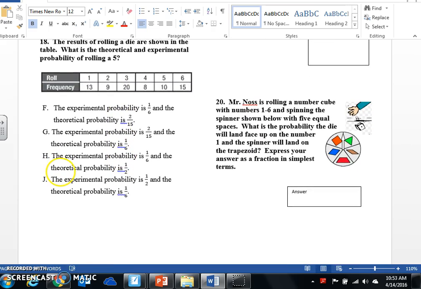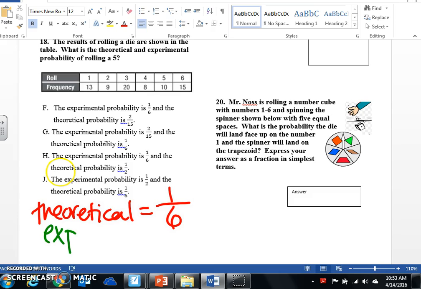Okay, the results of the die. What is the theoretical probability? Remember, when they're asking you for theoretical and experimental, start with theoretical first, because that's where our brains naturally go. So they want us to talk about rolling a 5. There's only one side with the 5 on it, and there's a total of 6 sides. Done. Now let's go to the experimental.